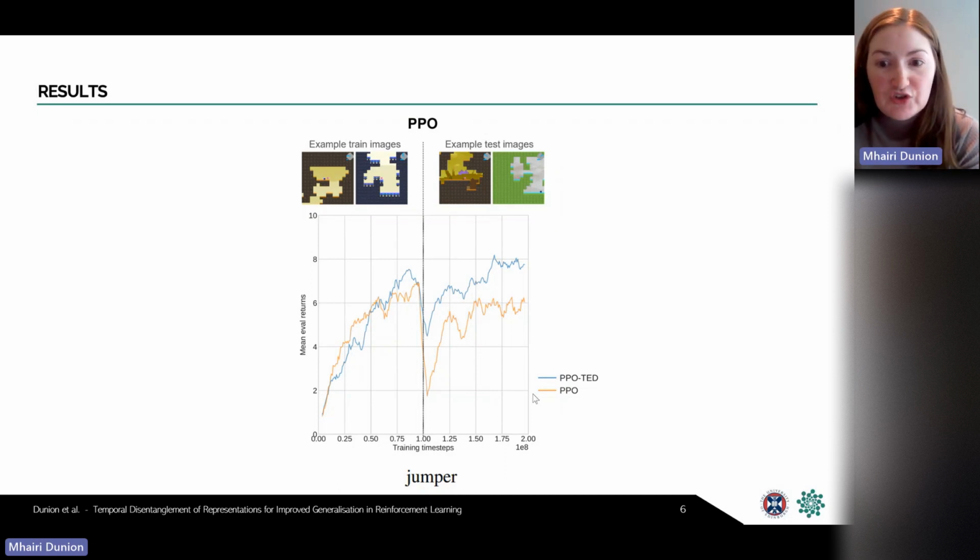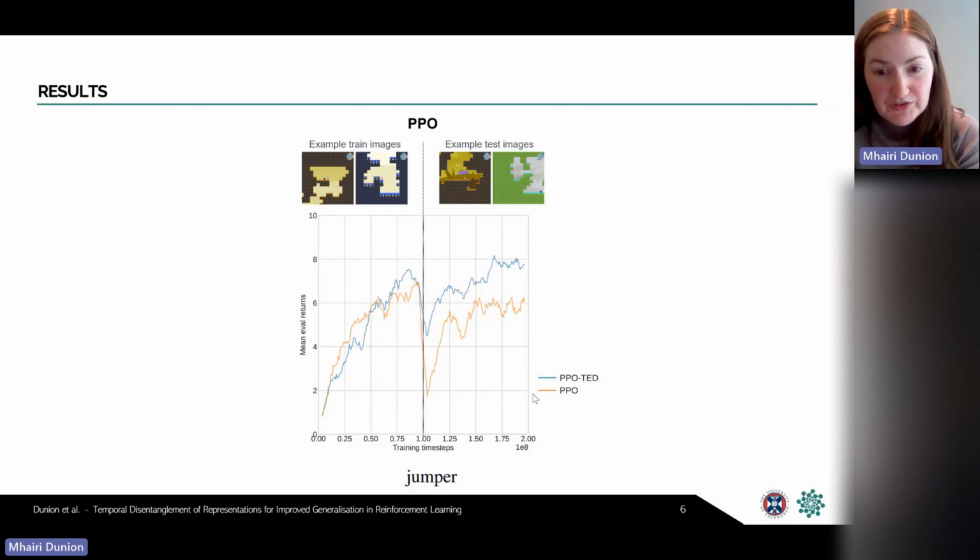And our results again show that TED improves the generalization performance of PPO, even when the unseen values include features that actually affect the optimal policy. Here you can see that we don't achieve zero-shot generalization, because when we're generalizing to unseen values of relevant features, the agent still has to learn something meaningful about these features to complete the task.